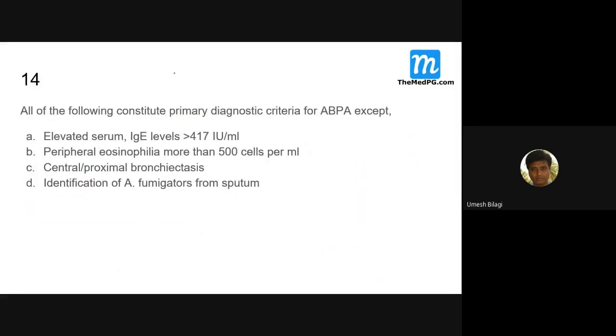All of the following constitute a primary diagnostic criteria for ABPA. What is ABPA? Allergic bronchopulmonary aspergillosis. What is the diagnostic criteria for ABPA now? What all do you expect? Which do you expect to increase? IgE. IgE means allergic.